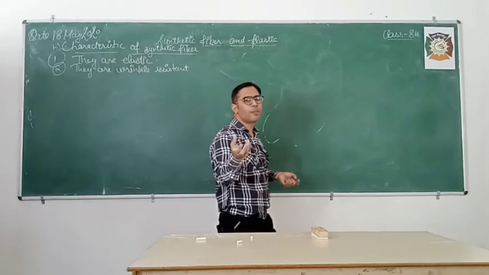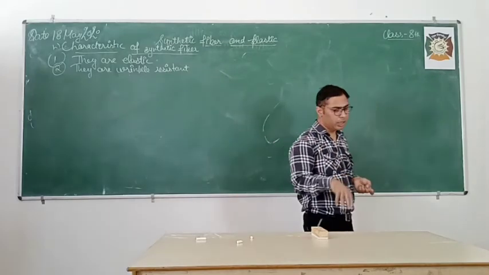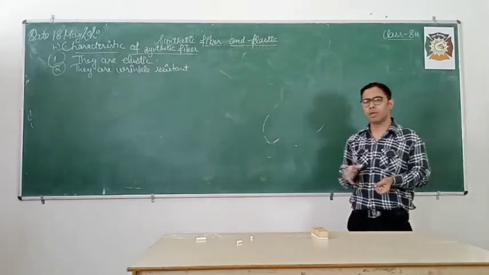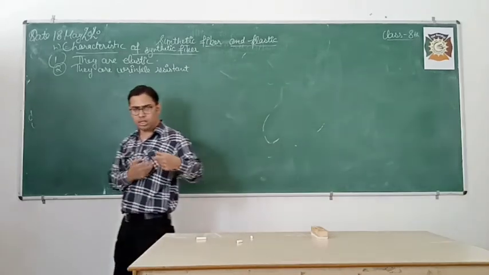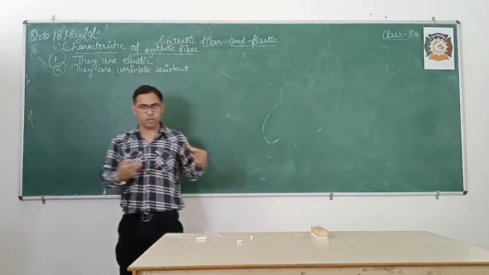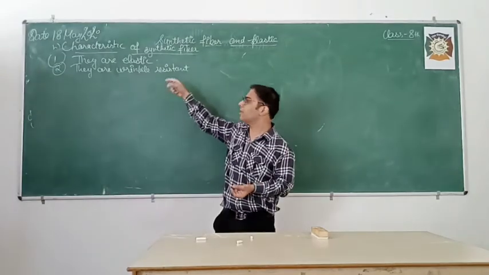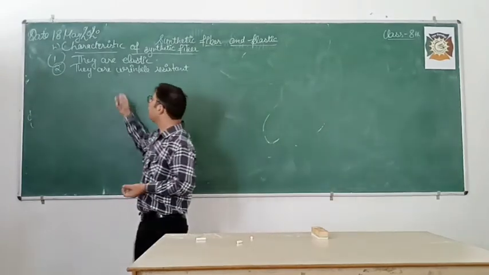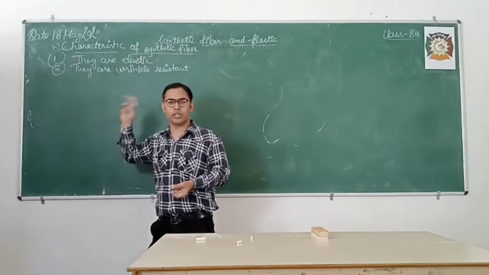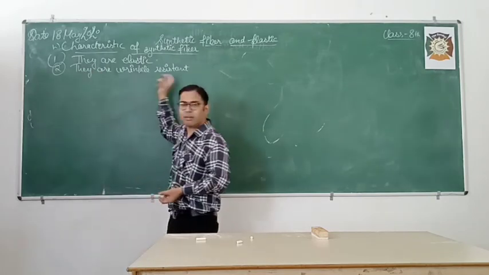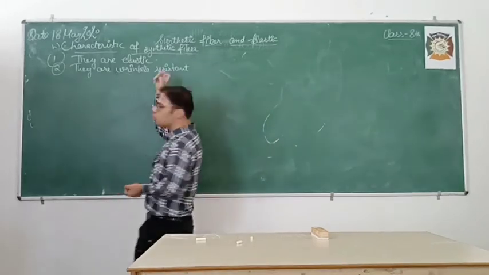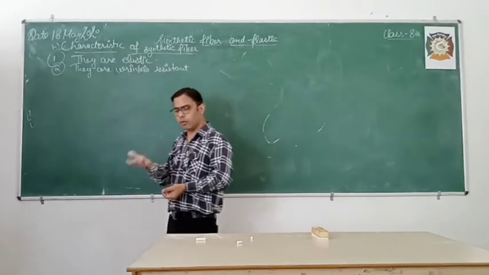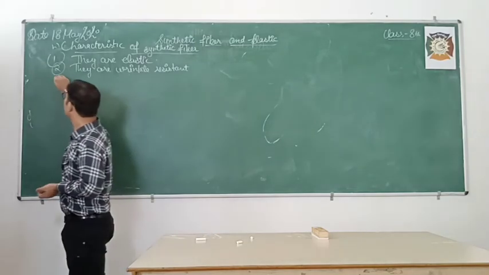Similarly, whenever you wear a cotton shirt, after some time you will notice that some wrinkles, salvate, appear on the shirt. Synthetic fibers are wrinkle resistant. That means no matter how much you wear them, they are resistant to wrinkles and do not form wrinkles.